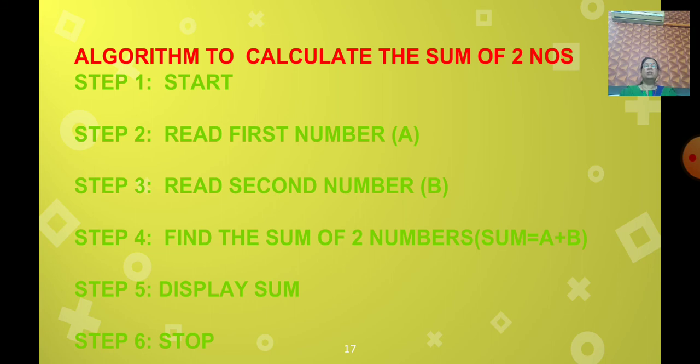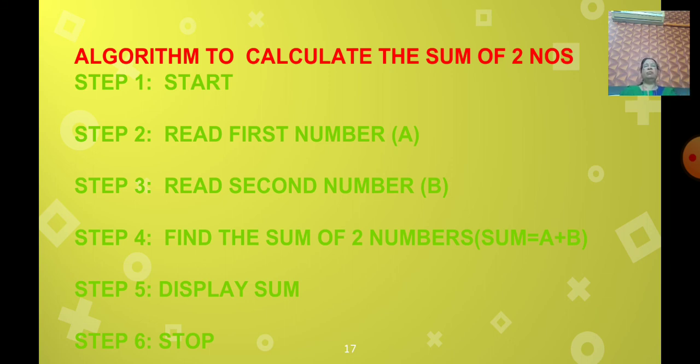Step 5, display the sum. That means you have to print the sum. And step 6 is stop. That means you want to calculate the sum of two numbers, you want to add two numbers. So can you write the algorithm? How many steps do we have to write? Minimum 5 to 6 steps. It is easy to understand, isn't it?